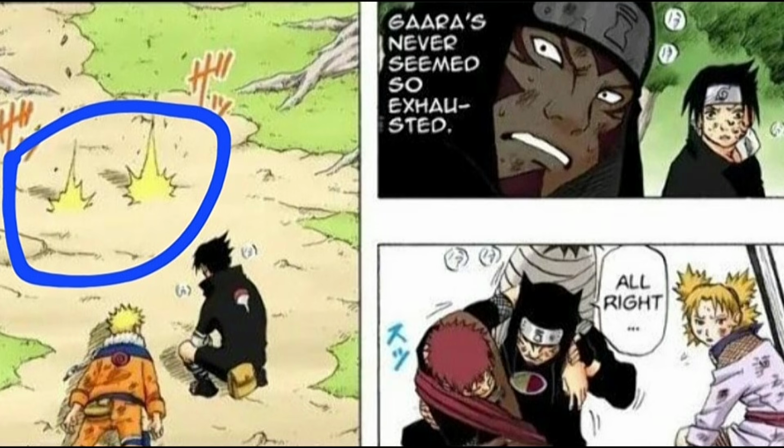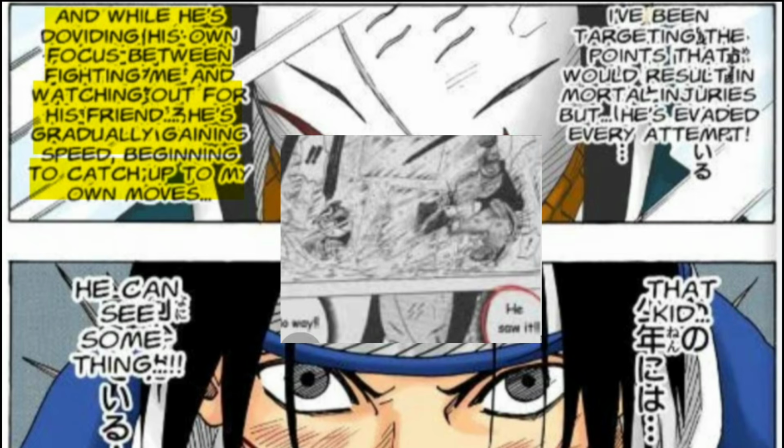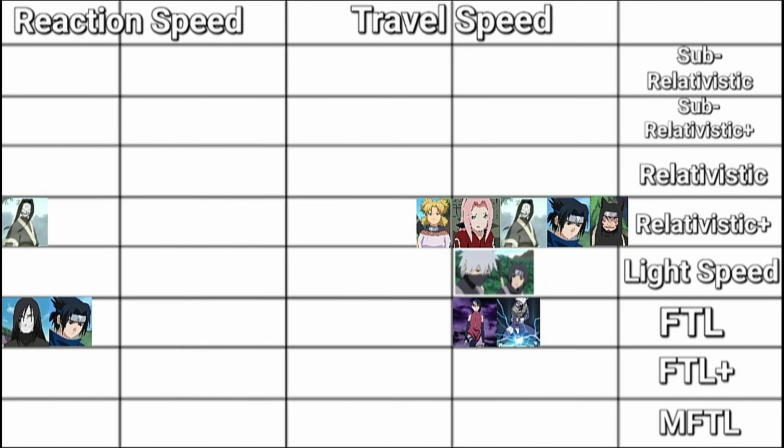Before I continue to some other Naruto, Sasuke, and Haku stuff, I want to add Kankuro and Temari to the board at relativistic plus travel speed too via speed blitzing their own shadow. Sasuke without Sharingan was beginning to catch up to Haku's movements between the mirrors, which is at minimum light speed reaction speed. With fully activated two-tomoe Sharingan, he could clearly see Haku's movements. This would scale his reaction speed to FTL. Changing Sasuke's reaction speed in the board.